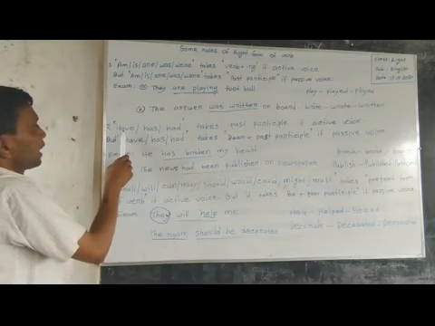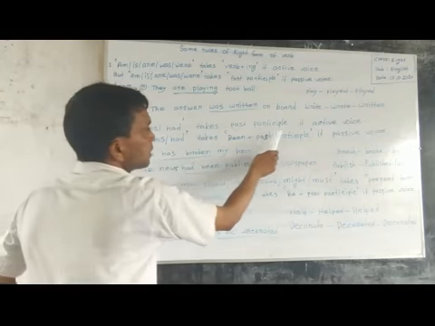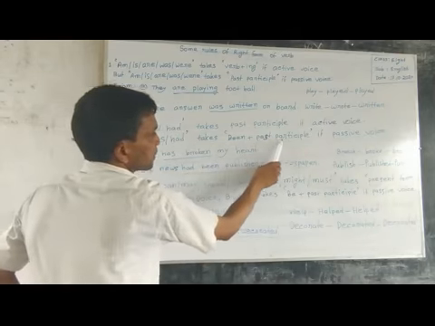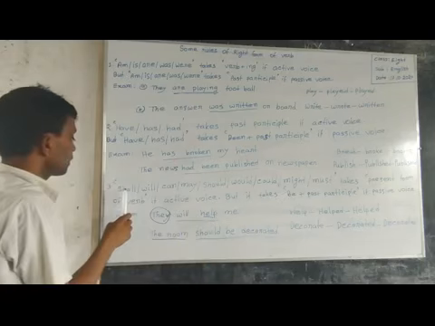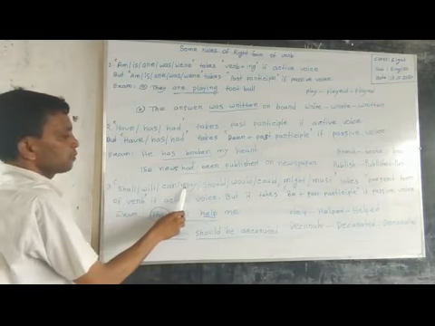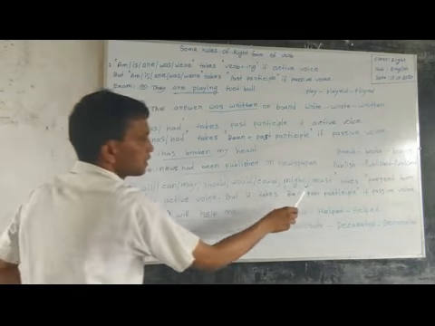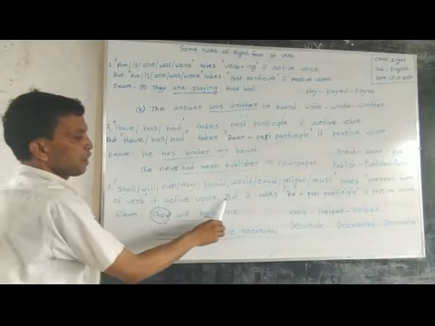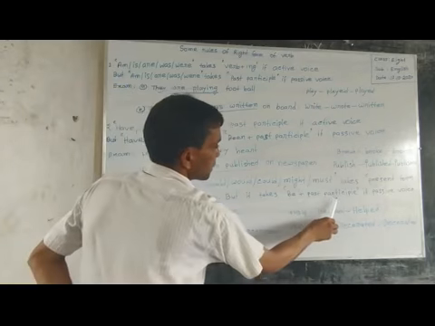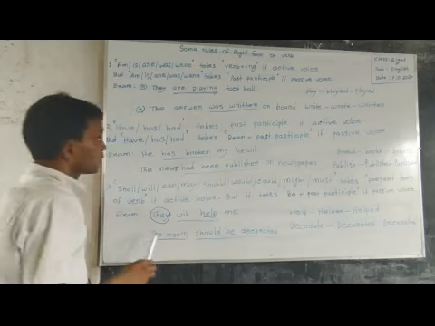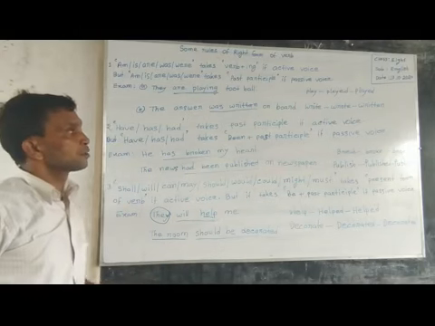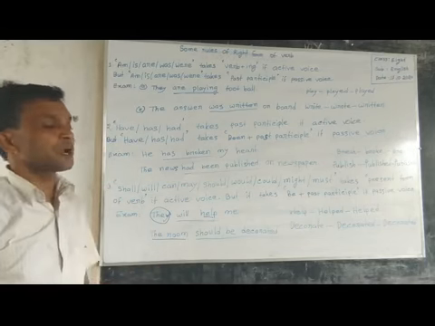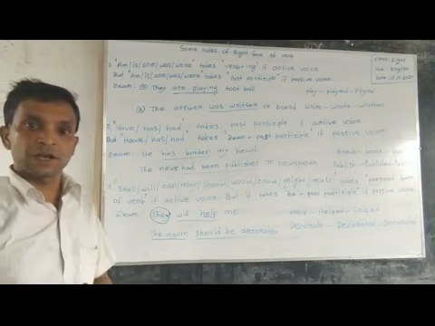Now the second rule, have, has, had takes past participle if active voice, and again have, has, had takes been plus past participle if passive voice. Now look at the third rule, shall, will, can, may, should, would, could, might, must takes present form of verb if active voice, but it takes be plus past participle if passive voice. So I think you will be able to learn it and you will also follow the rule to make your right form of verb clear.